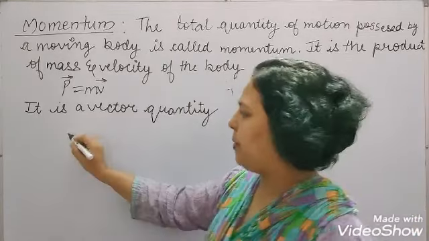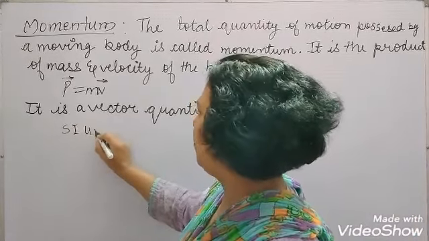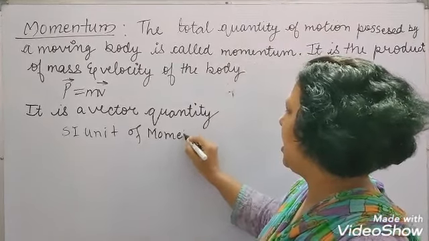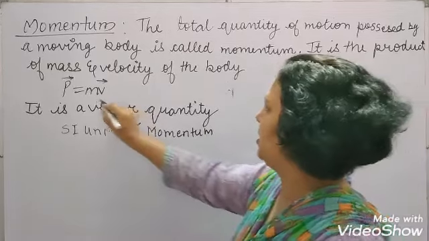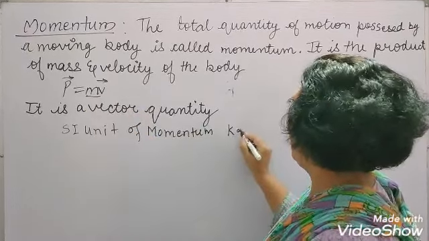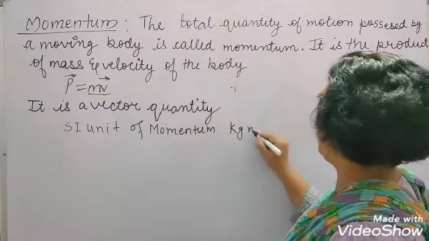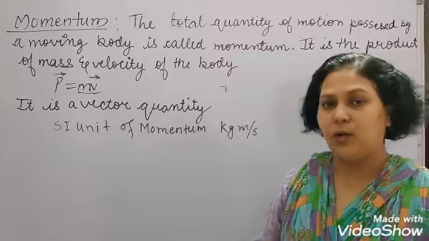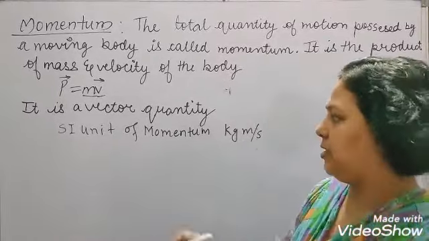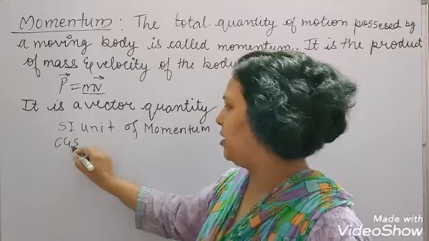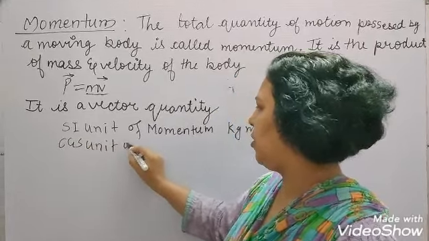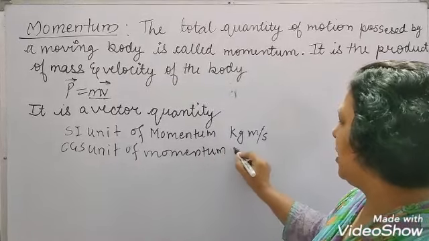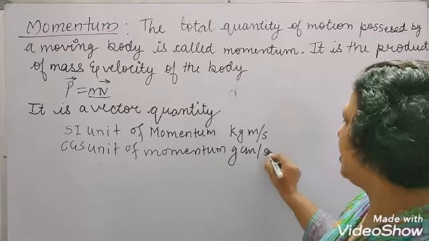If you talk about the SI unit of momentum, mass is in kilogram and velocity is in meter per second. So the SI unit of momentum is kilogram meter per second, and the CGS unit of momentum is gram centimeter per second.